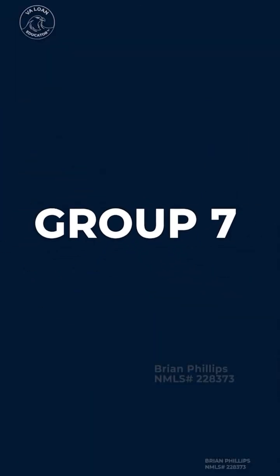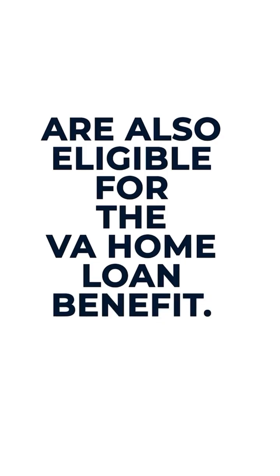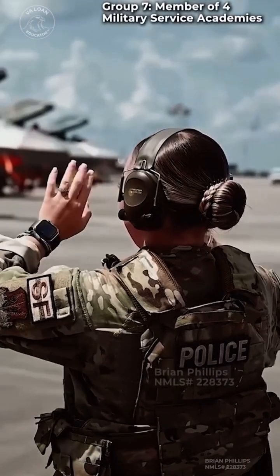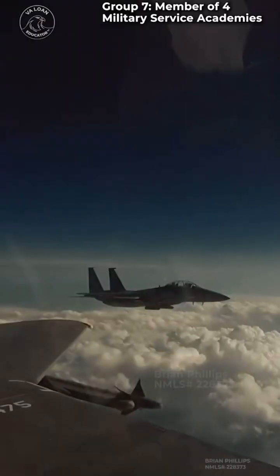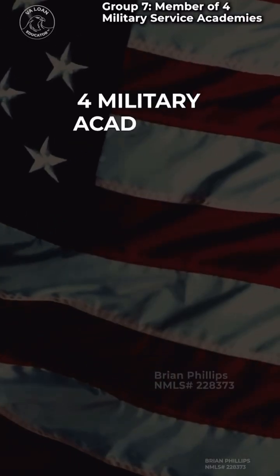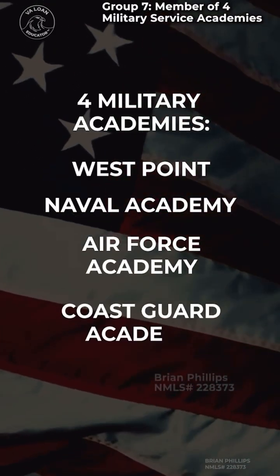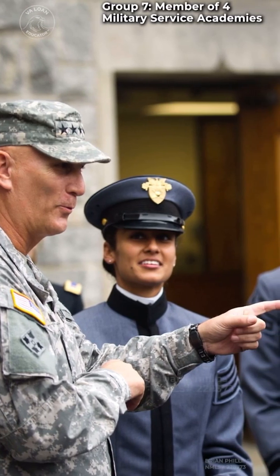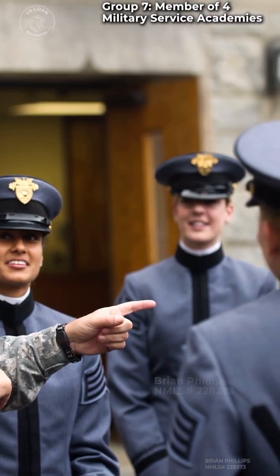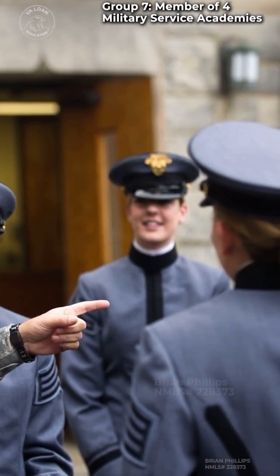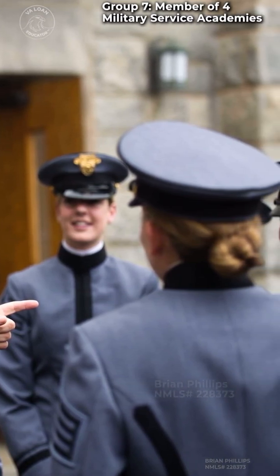Group 7. Service members of the 4 military service academies are also eligible for the VA home loan benefit. These are undergraduate colleges that provide education and training to develop future commissioned officers of the U.S. Armed Forces. The 4 military academies are West Point, Naval Academy, Air Force Academy, and Coast Guard Academy. Graduates of the service academies receive a commission as an officer in the U.S. Armed Forces and are obligated to serve a minimum of 5 years. However, service in the 4 academies provides eligibility after 2 full years, even if the student veteran did not graduate.